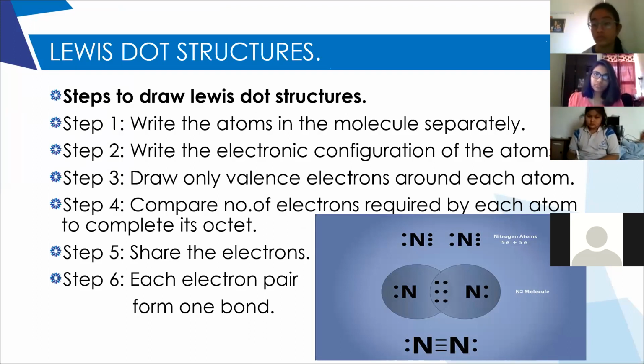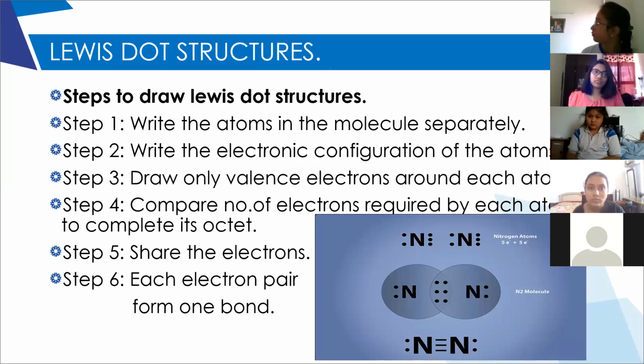I told you the formula is NH3. So write 3 hydrogens separately. Ma'am, do we have to rejoin? No need to rejoin. So ma'am, so this will be a triple bond, no?